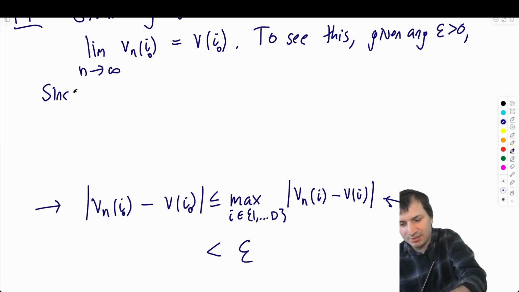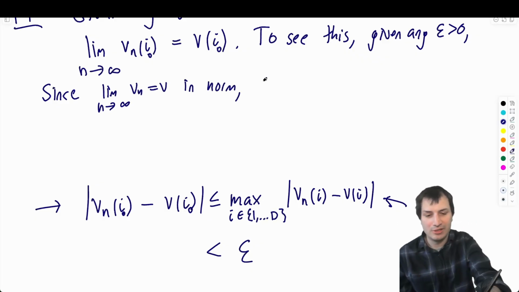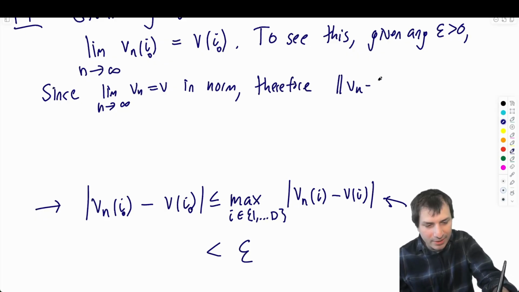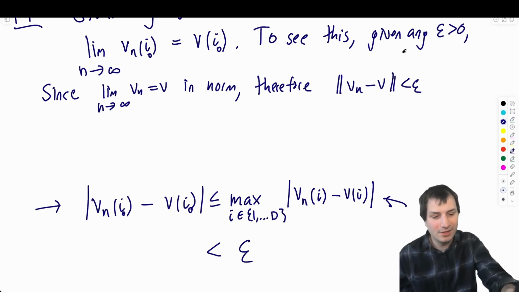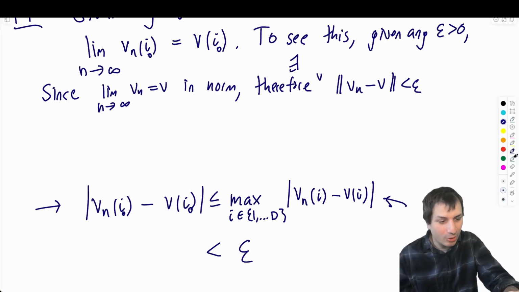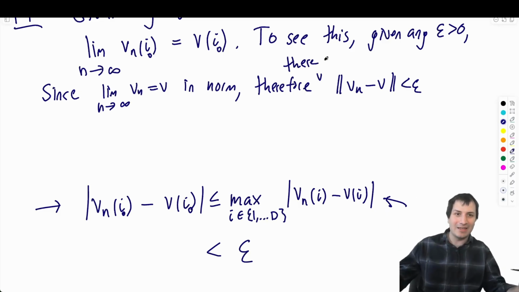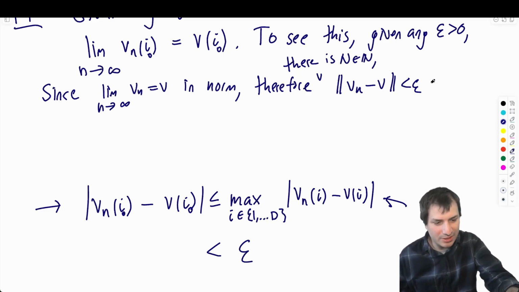So I'm going to say, since the limit as n goes to infinity of vn equals v in norm, that was the thing that was given to us, therefore the norm of vn minus v is less than epsilon. And this is where I can't write "eventually" because I'm in the actual proof. I have to write, therefore, there is some n, some natural number, so that the norm of vn minus v is less than epsilon when n is bigger than N. Because "there exists" is like some anonymous guy, but I want to give it a name and use the name here.